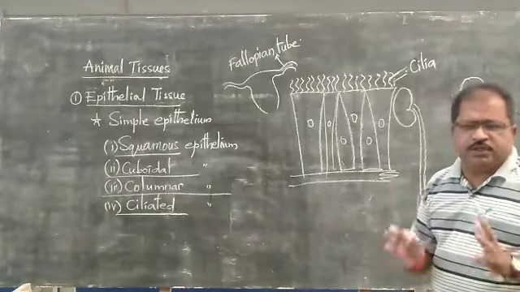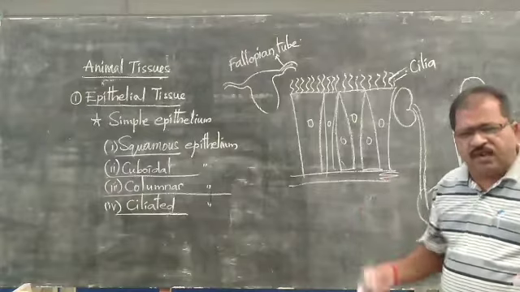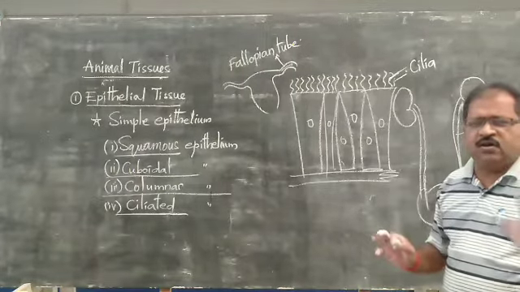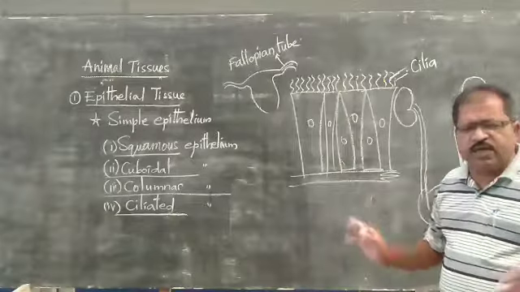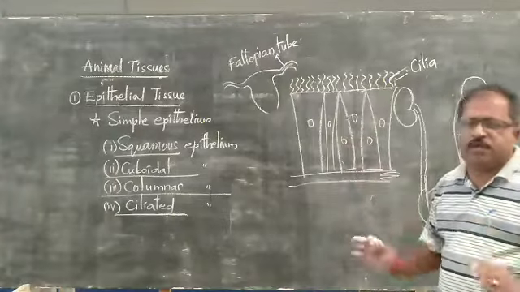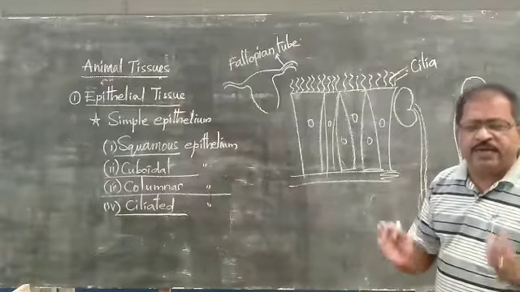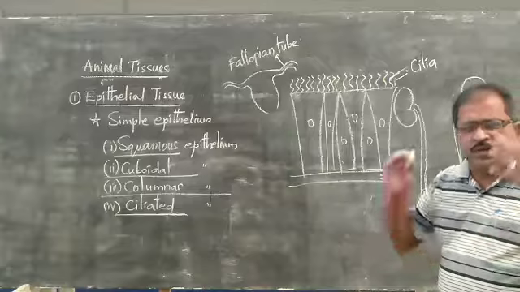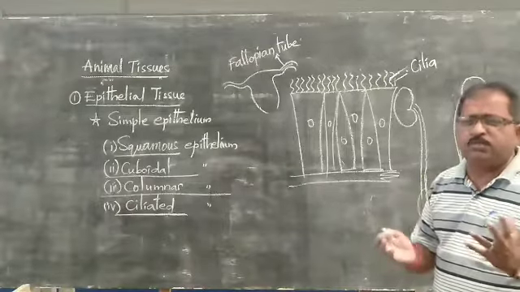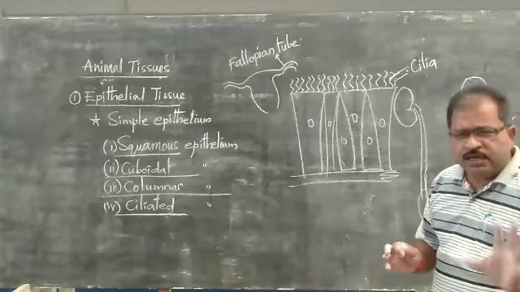So epithelial tissue is present everywhere in our body, wherever the skin or any body parts are. It is very important and primarily protective in nature. It protects everything, gives shape, and covers the body organs. That is about the epithelial tissue.